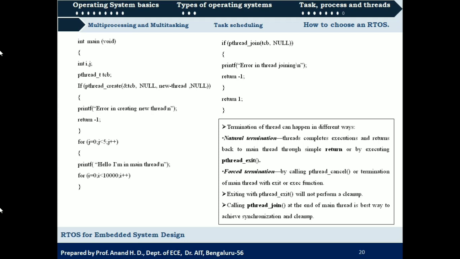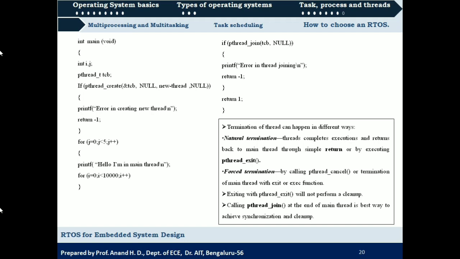Exiting with the pthread_exit call will not perform a cleanup. That we need to take care of. So what does cleanup mean? When you exit a thread using pthread_exit, that will terminate only the main thread. All the other threads that were created by the main thread continue their execution till completion. That is one thing. And they are not going to perform cleanup, meaning all the files that were opened for execution by the main thread or by the threads created by it will not be closed. That is why we say that pthread_exit will not perform cleanup.